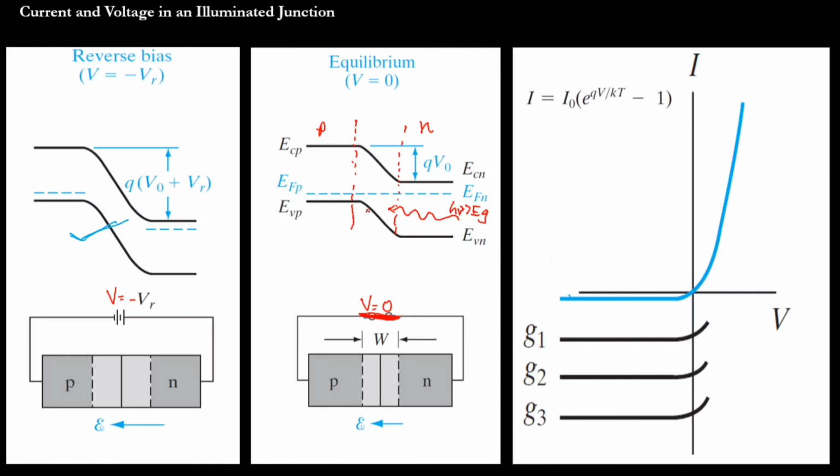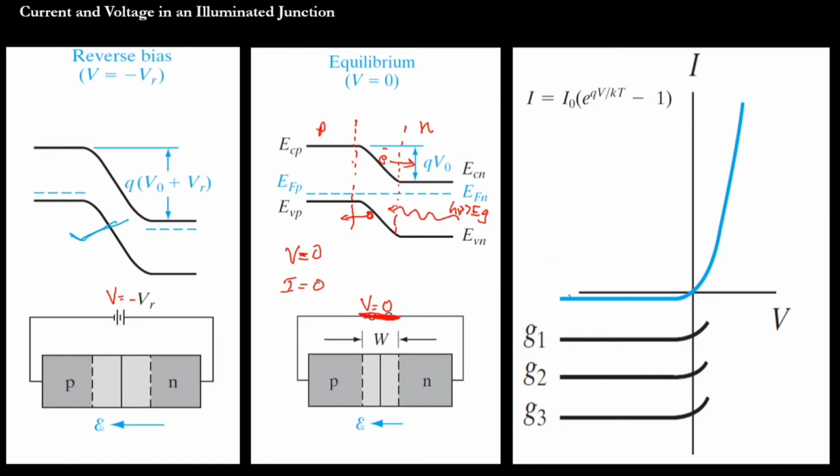So a hole will be created here and an electron here. Because of the electric field, the electron will move towards the n-type material and the hole will move towards the p-type material, and this causes current. And here the interesting factor is that the applied voltage V is equal to 0, and I am expecting that the current is actually 0.